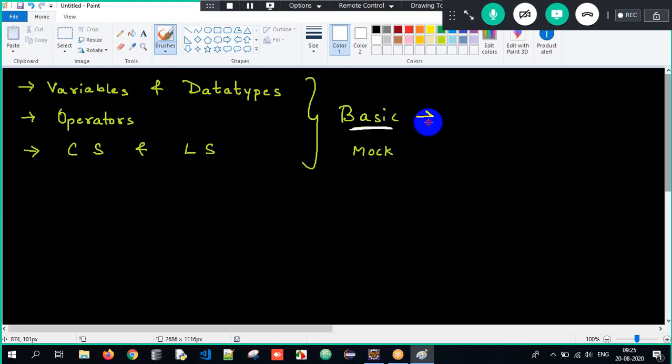And trust me, if you are strong in your basic concepts, and if you're practicing it gradually over here, trust me, Java will be your favorite subject and you will start liking Java. Basics everyone would have understood, correct? The only thing here is we need to practice it once. Once we have that hands-on feel, that is when it becomes easy going ahead.